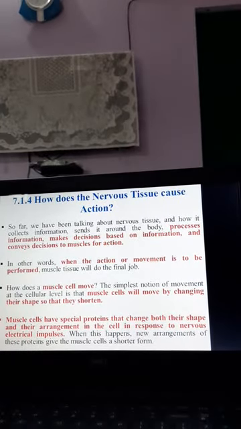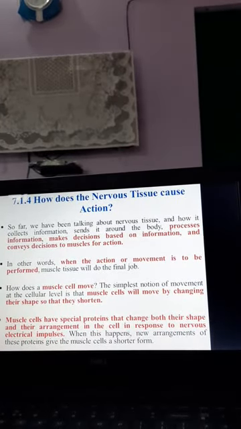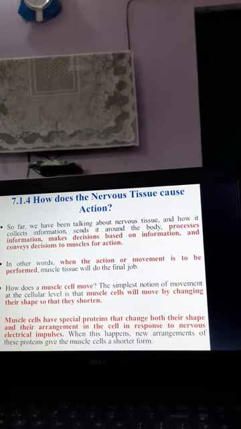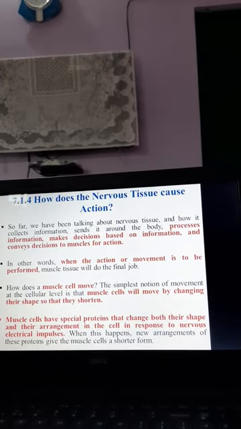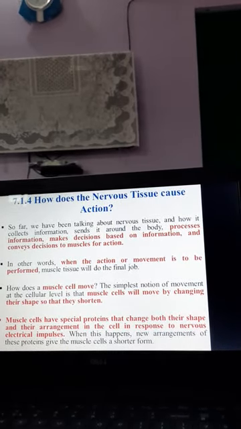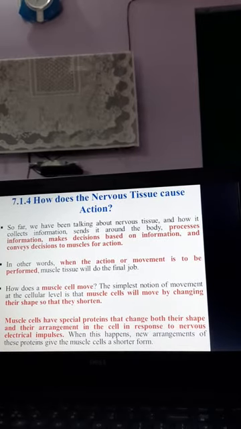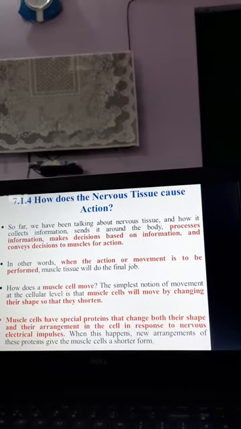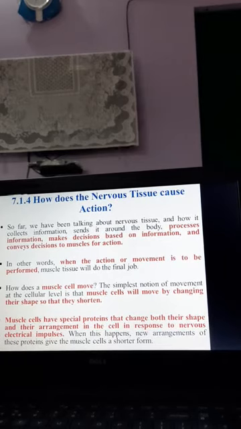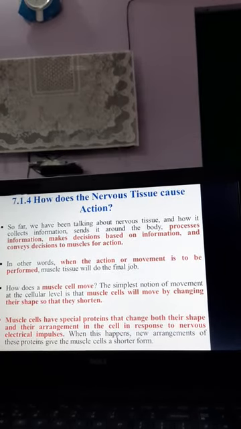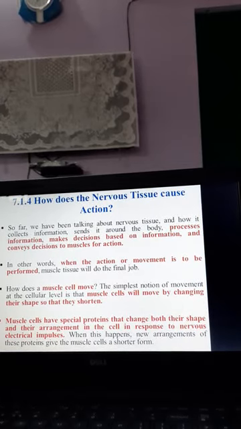Now the question comes: how does the nervous tissue cause action? We have seen several examples where the nervous tissue was causing action. First is the reflex arc, which we have seen earlier, where without thinking you just act.